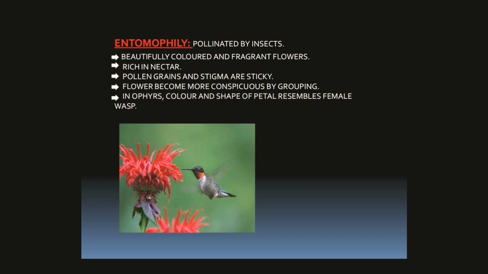And one important thing, when the pollinator, that is the insect, visits the flower, the time for the maturation of the flower and the visit of the insect correlate.